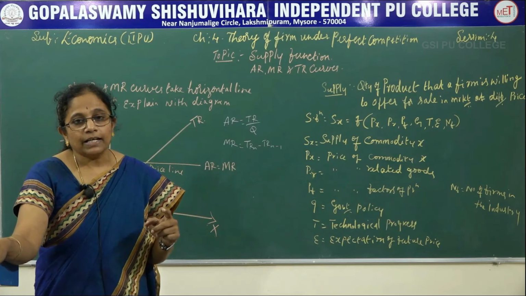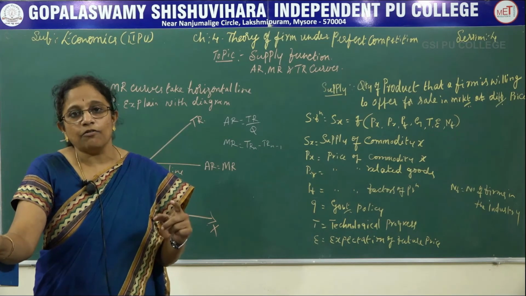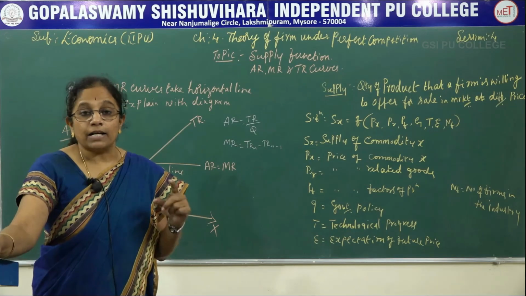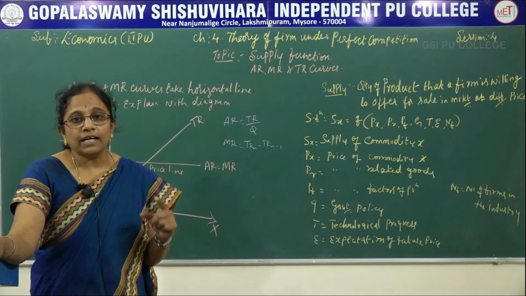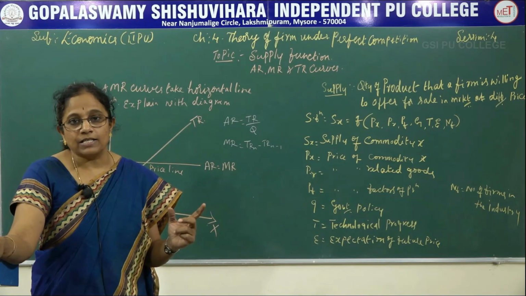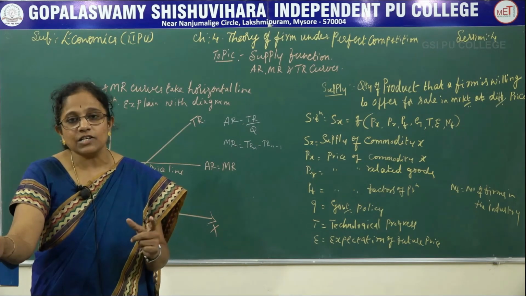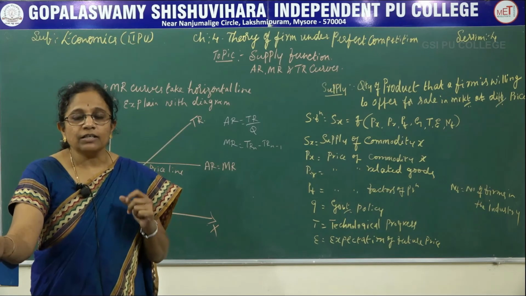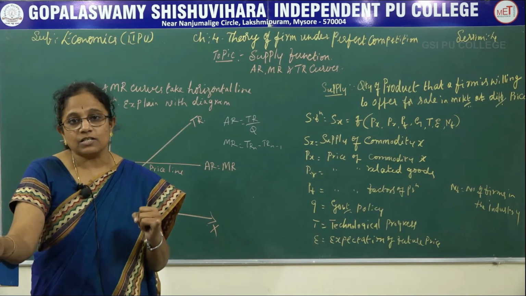For example, I can give you the example of Nataraja pencil, which is a good old brand of pencil in the market. But still now it is in the market facing different types of perfect competition with different brands of pencils. Still people prefer to buy Nataraja pencil and they ask in the stationery shop to give that Nataraja pencil only, because it has not compromised with its quality.